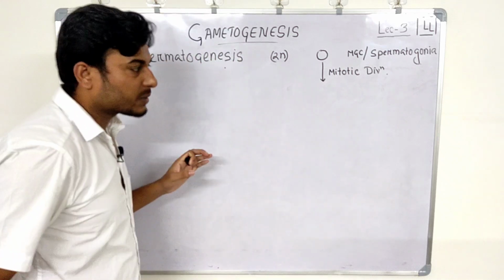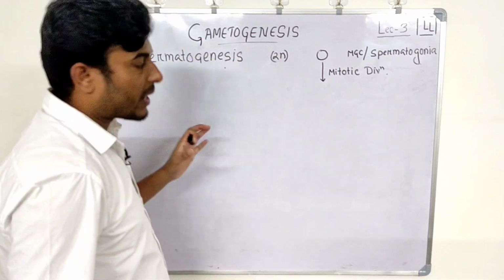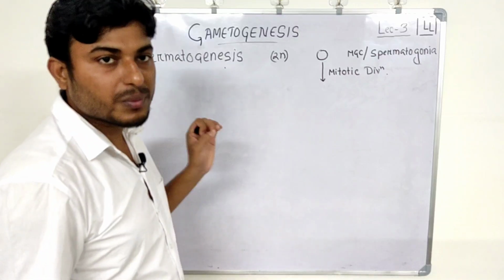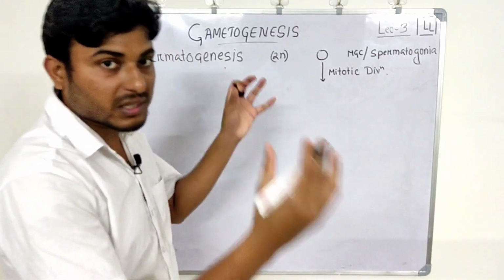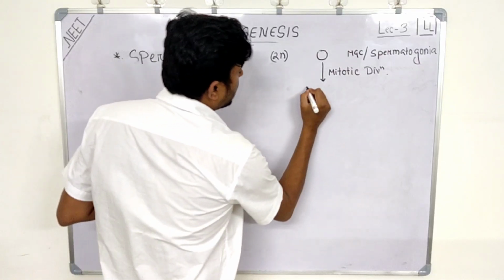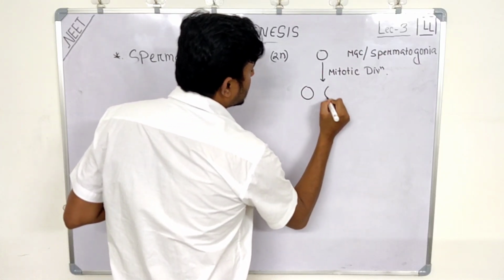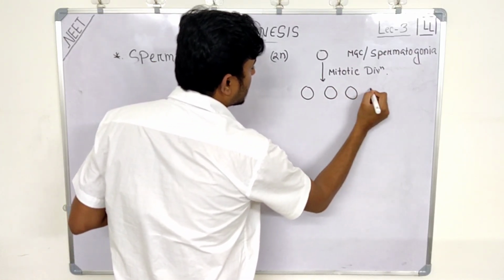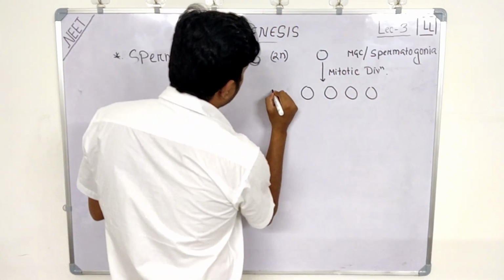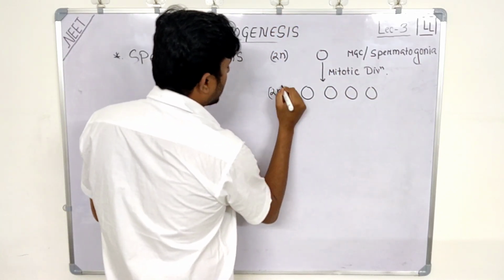So I have already explained mitotic division. What happens? The number of cells increases but the number of chromosomes remains the same. So this will increase in numbers, right? Let's say this many. So again this will remain 2n only, right?